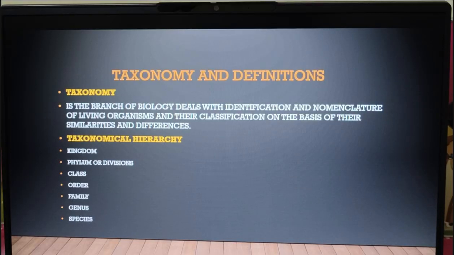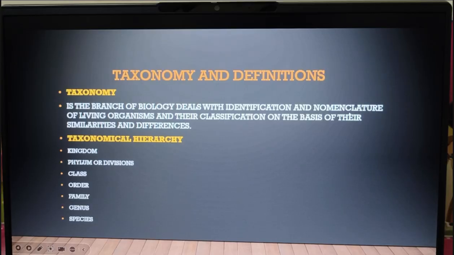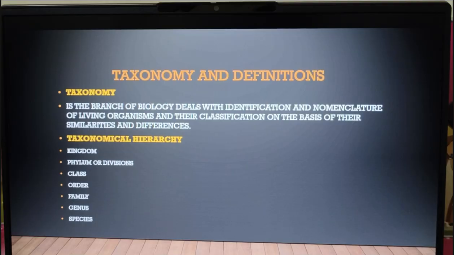Next, coming to taxonomy and definitions. What do you mean by taxonomy, children? We know that all the categories are called taxon and they are arranged step by step. So taxonomy is a branch of biology that deals with identification. First you need to identify, then you need to name living organisms and classify them on the basis of their similarities and differences. So how do we classify? Based on similarities and differences.